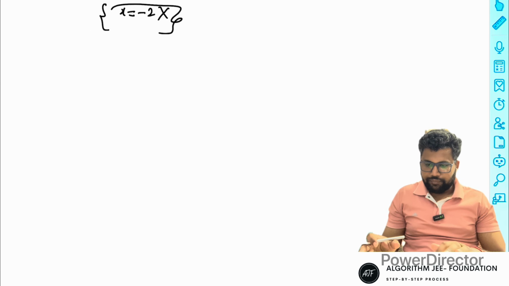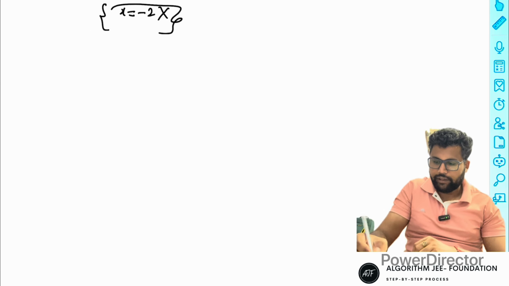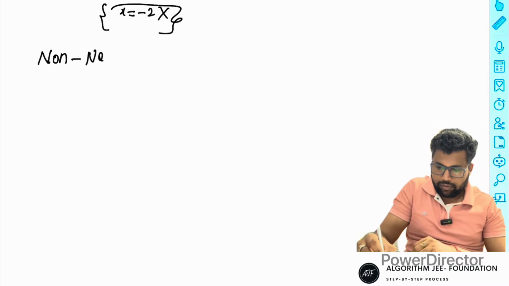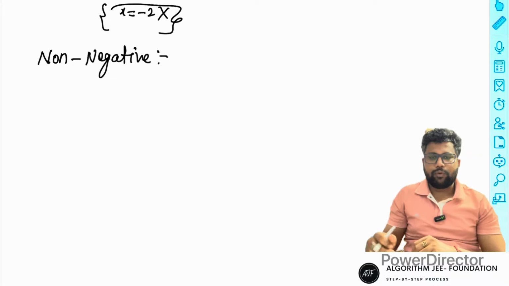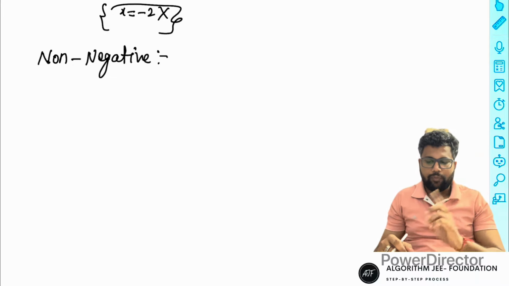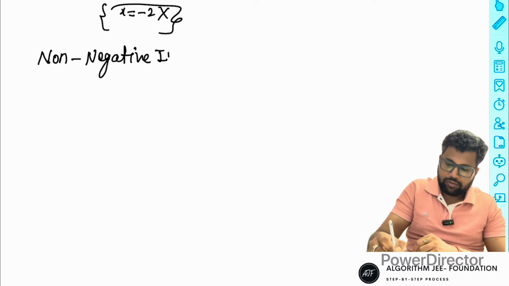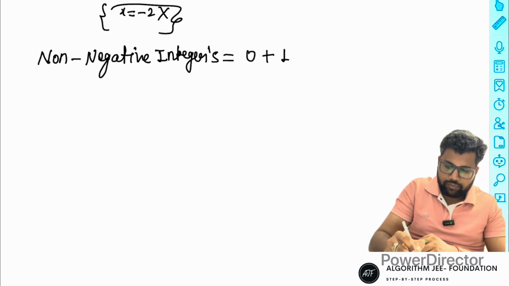Someone says it is a non-negative number, or a non-positive number. What is the meaning of non-negative? Someone may suppose non-negative means only positive, but no. Non-negative integer means 0 plus positive.